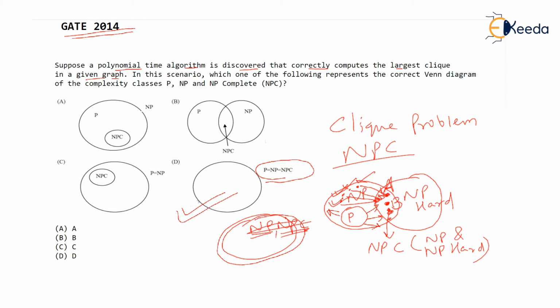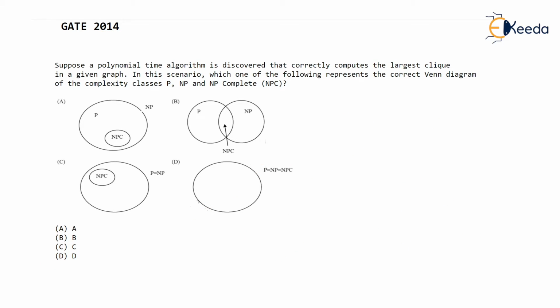Such a simple argument, isn't it? D option is correct. And note, in this particular question, they have not spoken anything about NP hard. Are you understanding? So NP hard will still stay. I mean, see this again. These NP complete problems will be polynomial time now, and NP problems also will be polynomial. So all the problems have become polynomial. So this entire set will be merged with the polynomial time class problems.